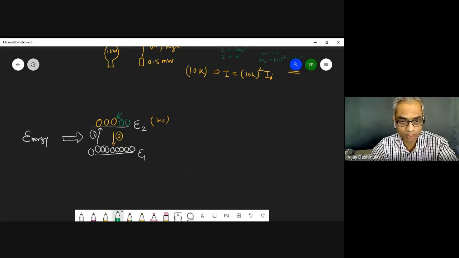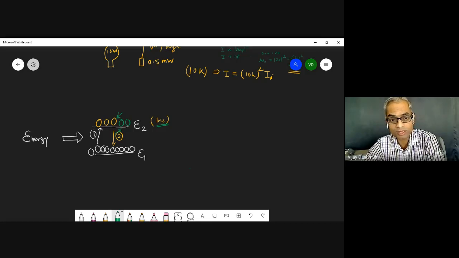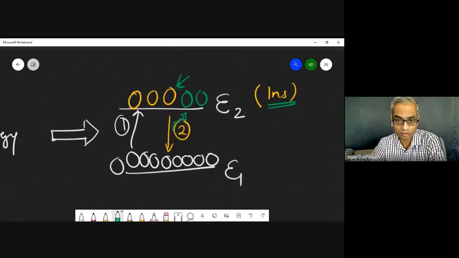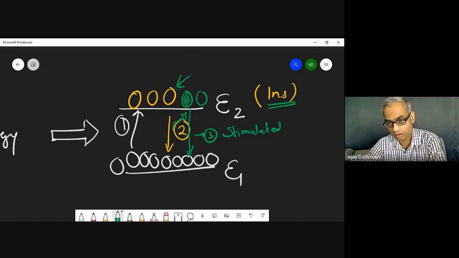The electron should spend as much time as possible here, and within this 1 nanosecond you will have to take the photon from spontaneous emission and get it increased. So if you have a photon from spontaneous emission, it will strike this excited electron and only then is it stimulated. This process is stimulated, right?